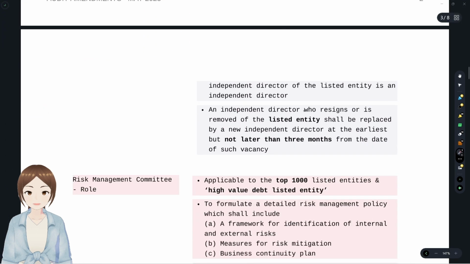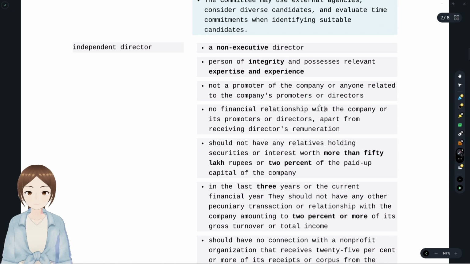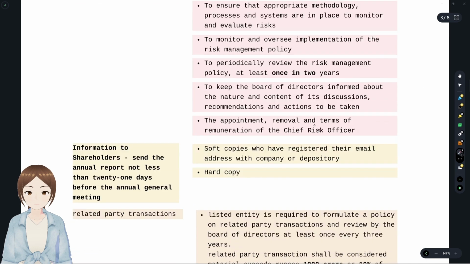An independent director who resigns or is removed, that is a casual vacancy of an independent director of a listed entity, shall be replaced by a new independent director at the earliest but not later than 3 months from the date of such vacancy. That is, not later than 3 months he has to refill that independent director requirement. Okay, this is with regards to amendments of independent director.